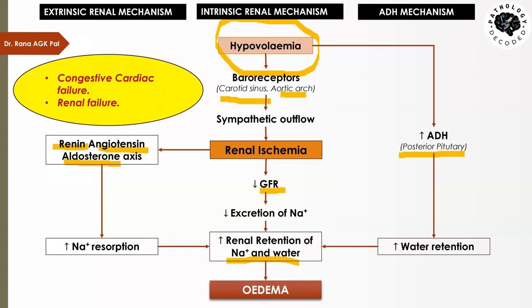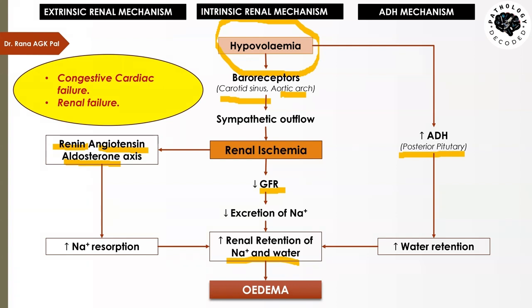In congestive cardiac failure, what happens? The left heart has failed. It is not able to pump out sufficient cardiac output. Although the volume in the blood is sufficient, since the heart is not able to pump it, the kidney senses that the volume is less and it does everything to cause edema. In the same way, in renal failure or renal artery stenosis, a sufficient amount of blood is not reaching the kidney, or due to any reason, what will happen? The kidney will not be able to form a sufficient amount of urine. There will not be excretion of water and sodium in the urine. It will start accumulating in the body, and too much fluid will accumulate in the body. That will increase the hydrostatic pressure in the tissue, which will lead to edema.